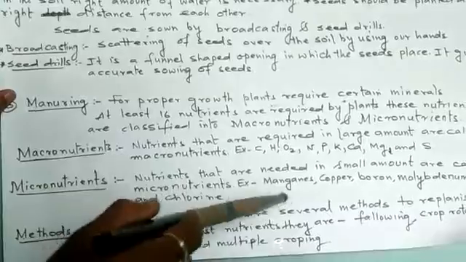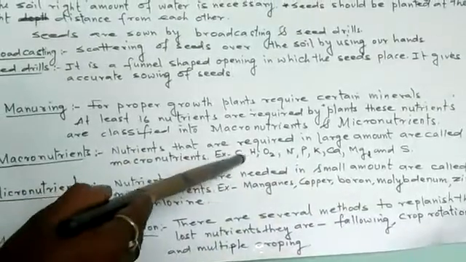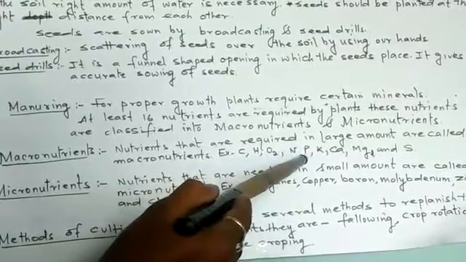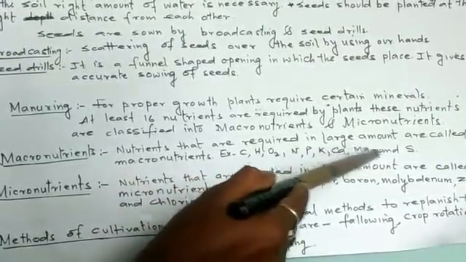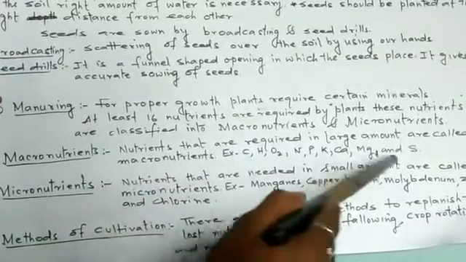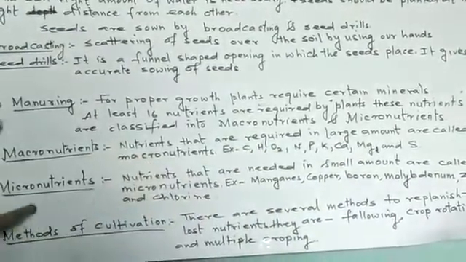Nutrients that are required in large amounts. Macro means large. Examples are carbon, hydrogen, oxygen, nitrogen, phosphorus, potassium, calcium, magnesium and sulfur. These are the macronutrients required by the crop in large amounts.